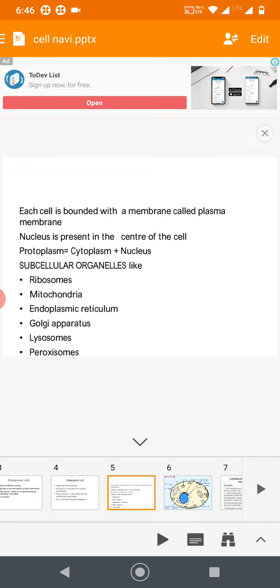So what are the main subcellular organelles? Ribosomes, mitochondria, endoplasmic reticulum. There are two types, rough and smooth endoplasmic reticulum, then Golgi apparatus. The side bags we call lysosomes and peroxisomes. Okay.